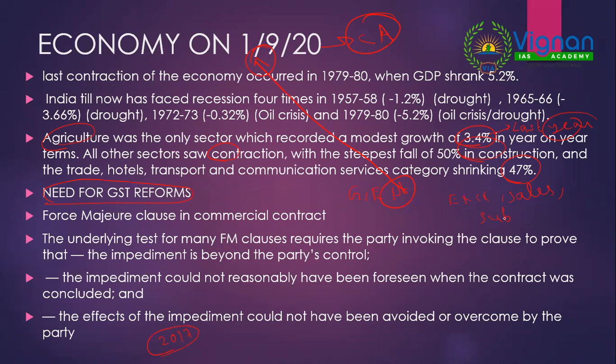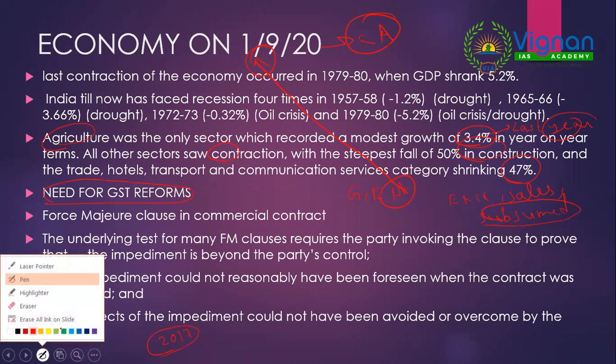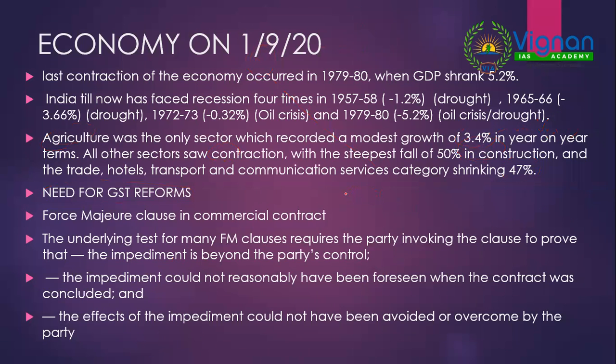So even states lost the majority of their powers of taxation. And under the GST Act, it was mentioned that for the first 5 years, whatever revenue is lost because of the implementation of GST will be compensated by the center.